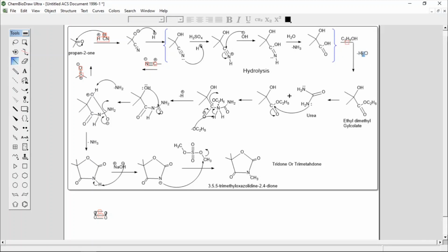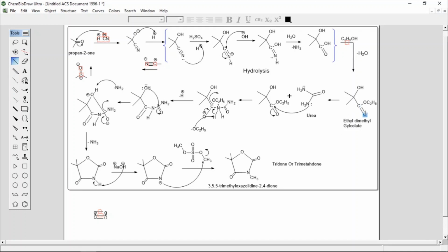So water will be the byproduct. The OH from this carboxylic acid and the hydrogen from this alcohol are lost as water, and this condensation reaction takes place. The OC2H5 will join to this carbon, and the name of this compound is ethyl dimethyl glycolate.